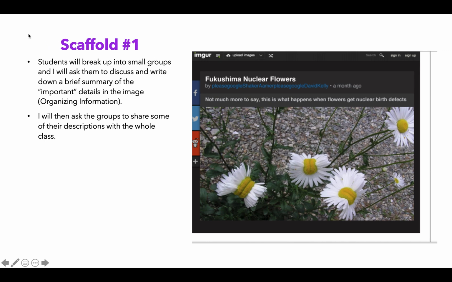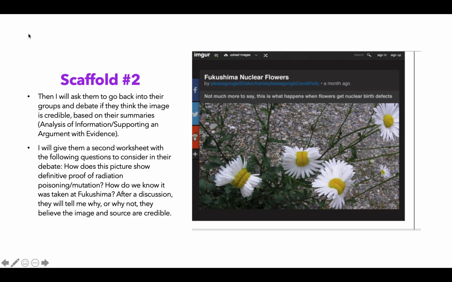So the first scaffold, I'm basically just going to break students up into small groups, and ask them to discuss and write down a brief summary of the quote-unquote important details of the image, which kind of plays into basic organizing information. Then after they've had some time to write and discuss, I will have each of them share their observations with the class, and I'm going to jot some points down on the board for everybody to see. Then after that, we'll make things a little bit more difficult for them.